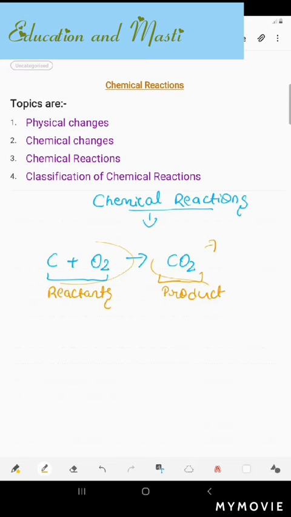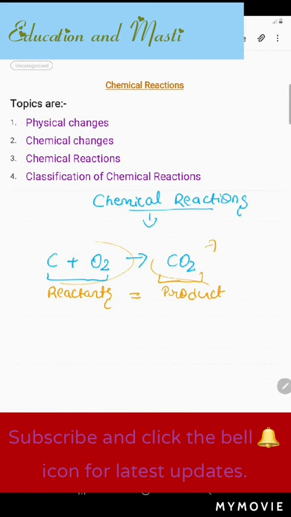To follow the law of atomic mass, the number of atoms on the reactant as well as the product side should be equal. So this should happen, otherwise we are not following the law of mass, because it says that atoms can neither be created nor destroyed. So if the atoms are not equal, then we can say that atoms have been created or destroyed. So the chemical bonds in reactants are broken and new bonds are formed in the products. So this was about your chemical reaction.